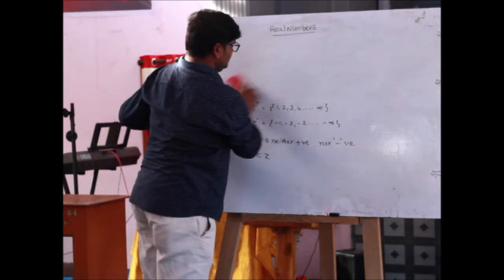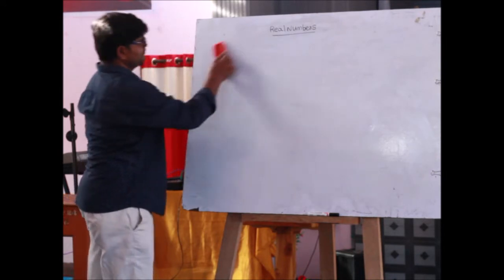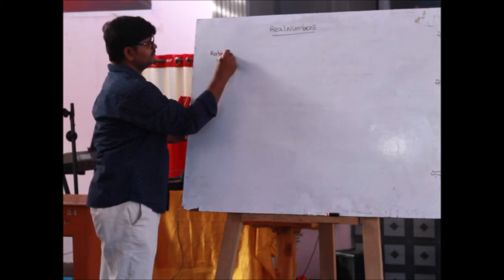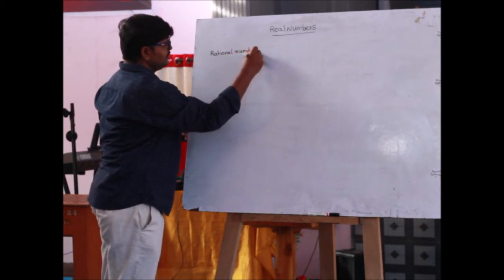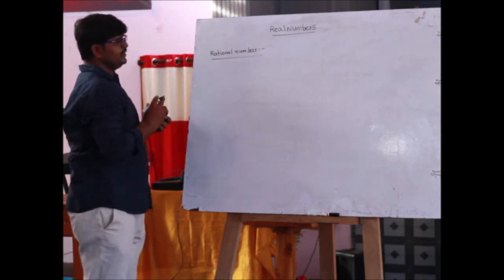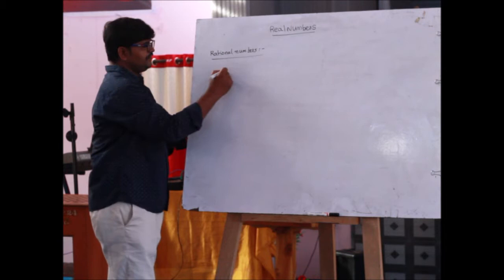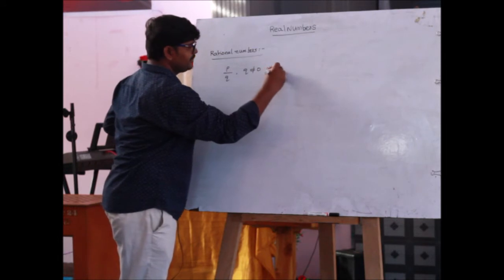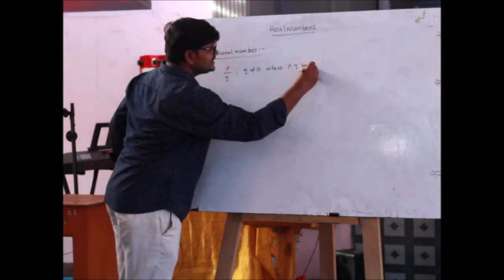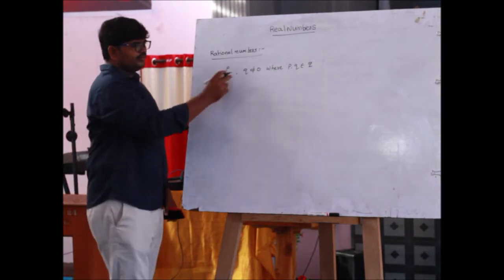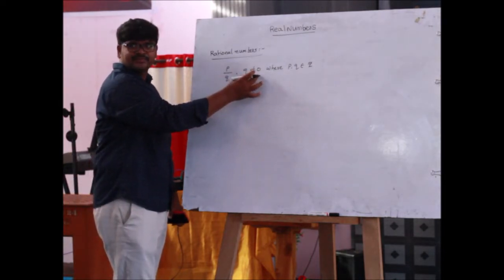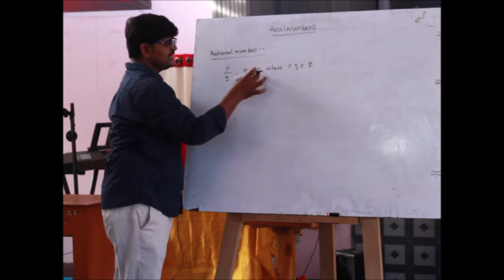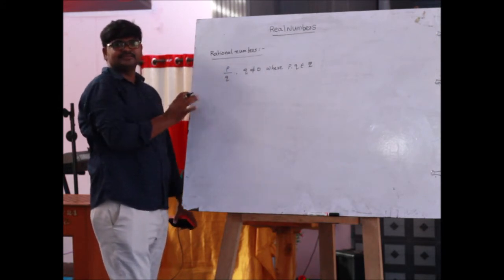Next topic is rational numbers. An expression of the form p by q, where q is not equal to 0, and p, q belong to integers. P by q, q not equal to 0, this is the first condition, and p, q belong to Z, this is the second condition. These two properties define the set of rationals.